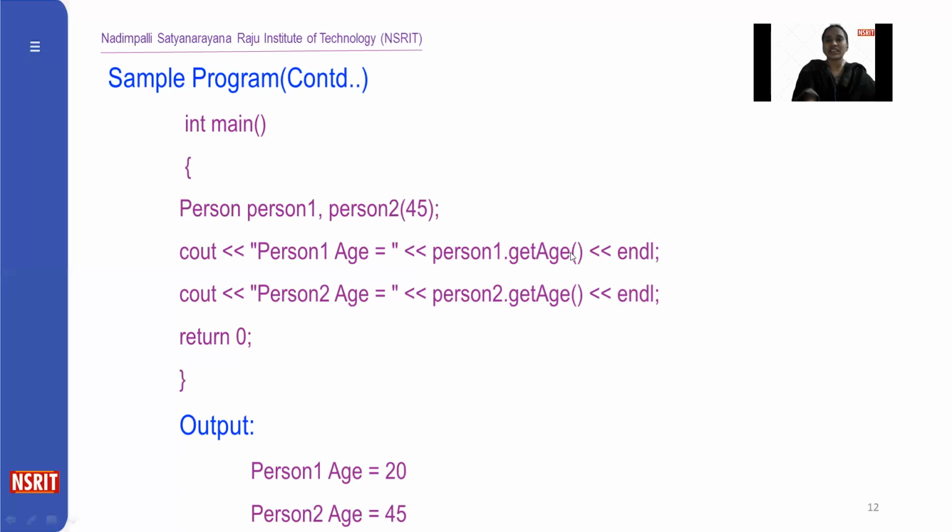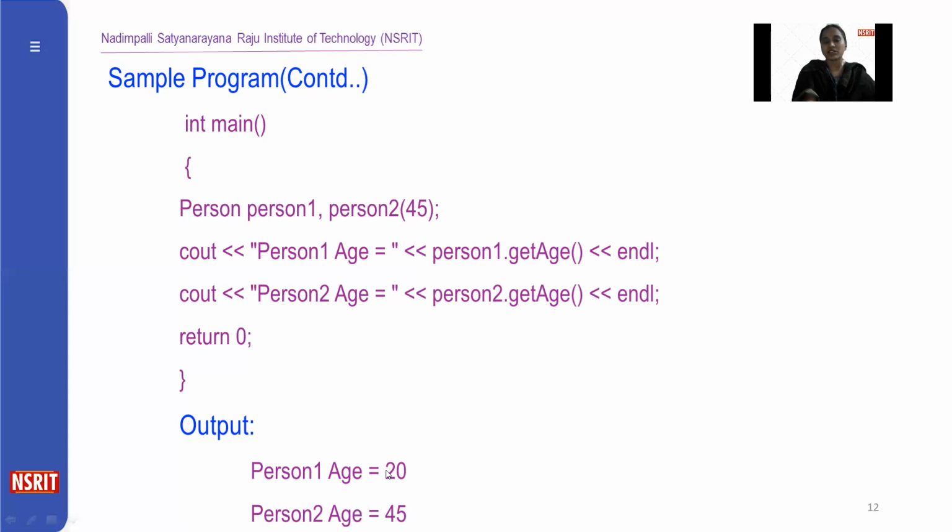So here calling the get age. One member function is defined within the person class. Its name is get age, and a member function must be accessed only by using the object. So here person one is one object of the person class. Person one dot get age. So here we are displaying the person. Now the output is person one, age is 20.